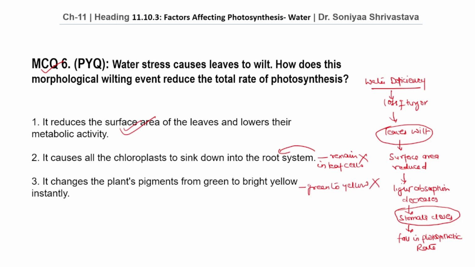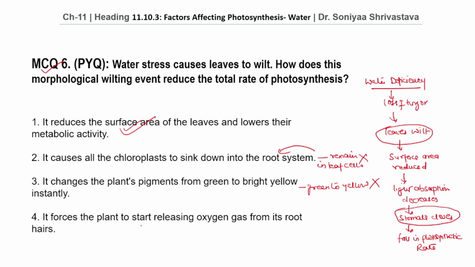Therefore, this is the wrong option. Option number 4. It forces the plant to start releasing oxygen gas from its root hairs. Root hairs do not release oxygen as a response to wilting. Therefore, this is also the wrong option.